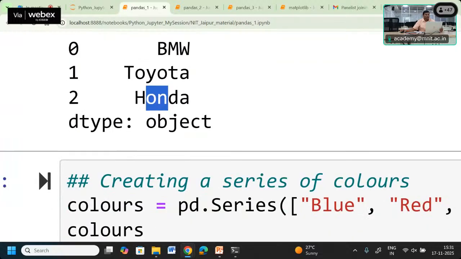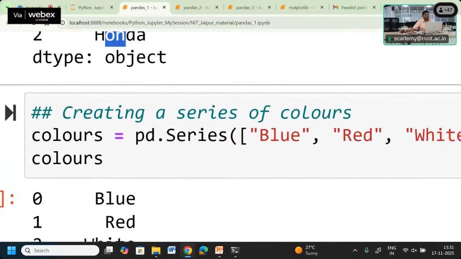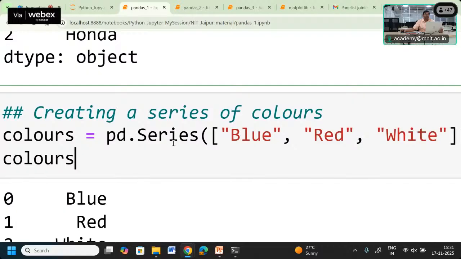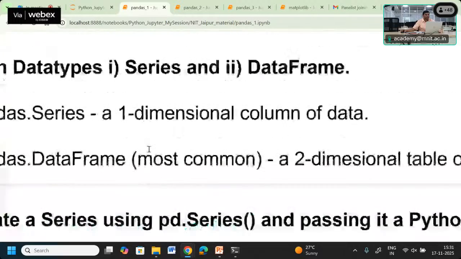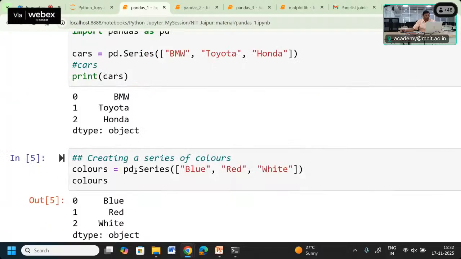Right? And if you want to create another series of data, assuming that we have different colors, we can create a series of data using pd.Series, with pd being the name of the library. We can also write pandas here, and that will work.